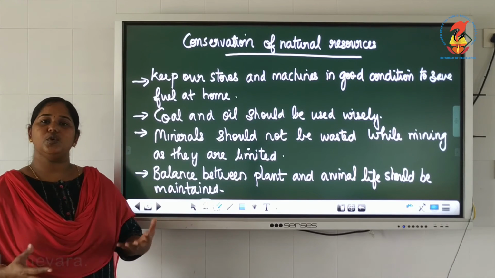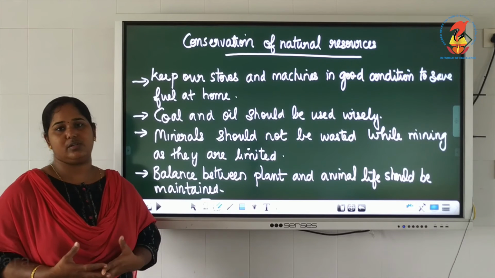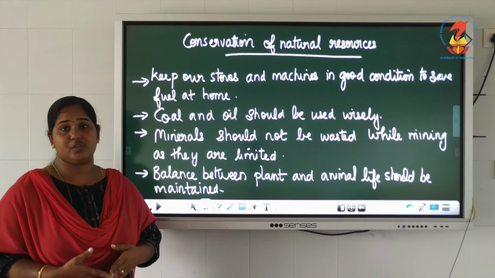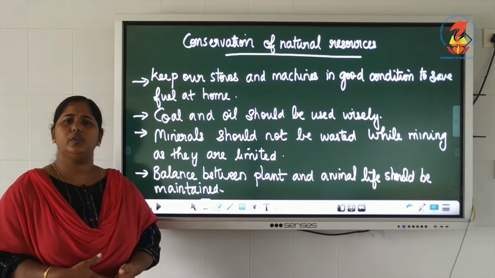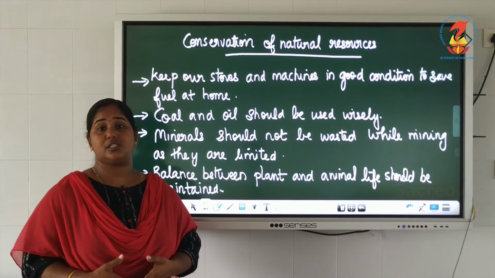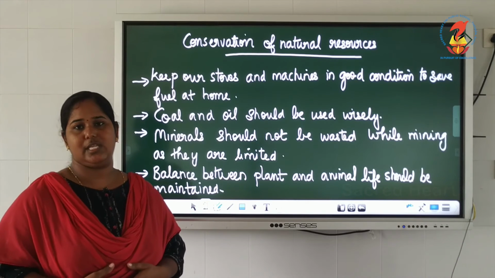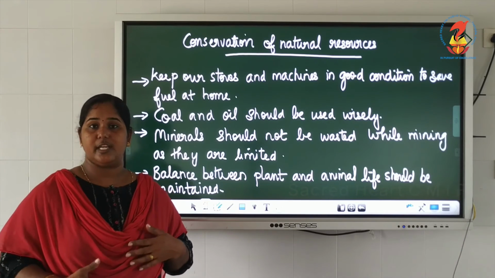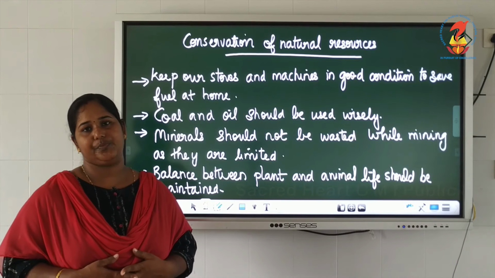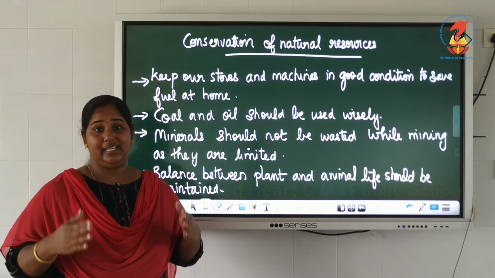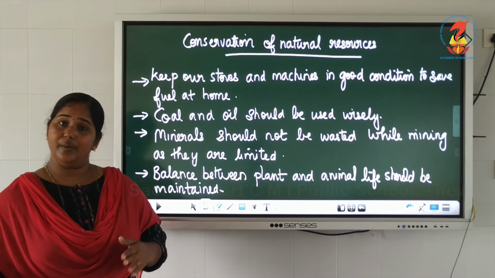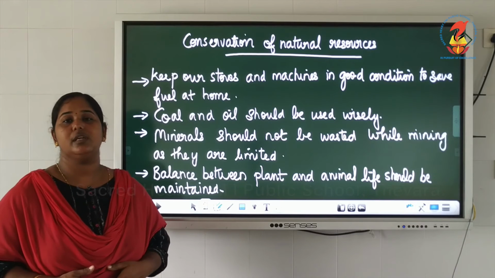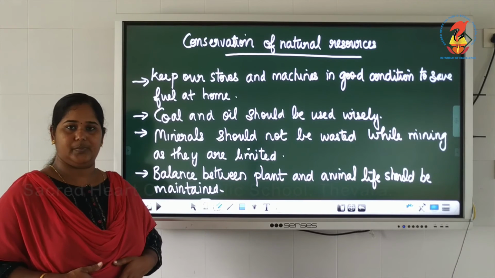So instead of using these exhaustible or non-renewable natural resources, we can switch to inexhaustible or renewable resources like solar energy, wind energy, water energy and all. So better use renewable resources rather than non-renewable resources.